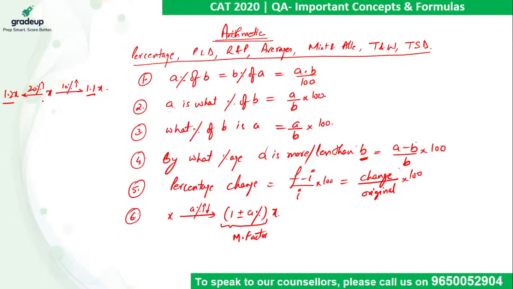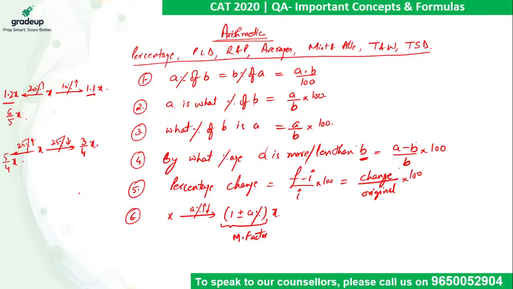So everyone should remember the p by q equivalents too. Like increase of 20% means 1 by 5. 1 plus 1 by 5 gives me 6 by 5 x. If I say x is decreased by 25%, 25% is 1 by 4. Directly write 1 minus 1 by 4, which is 3 by 4 x. If x is increased by 25%, 1 plus 1 by 4 is 5 by 4 x, right?